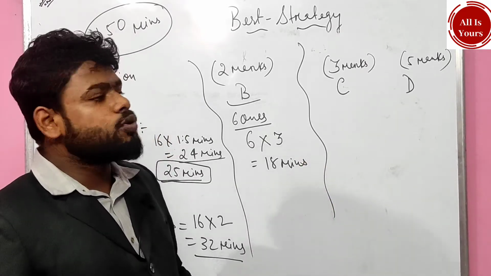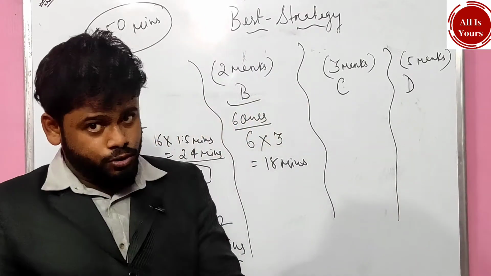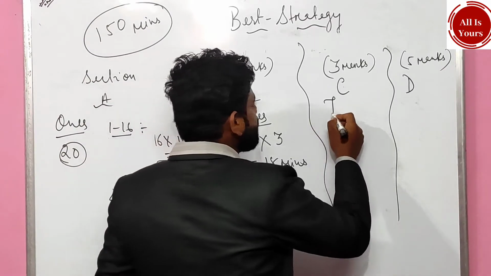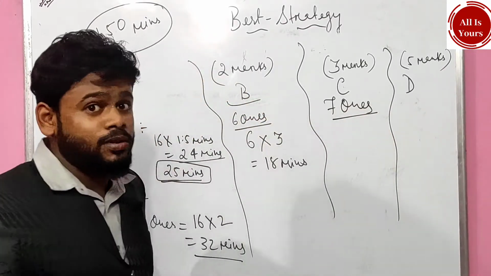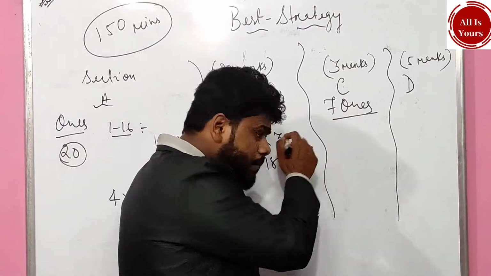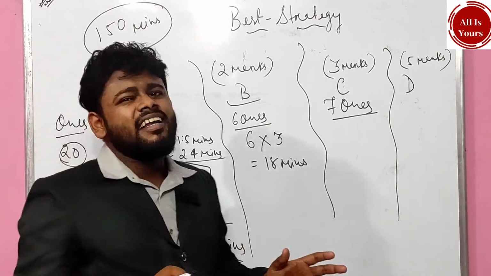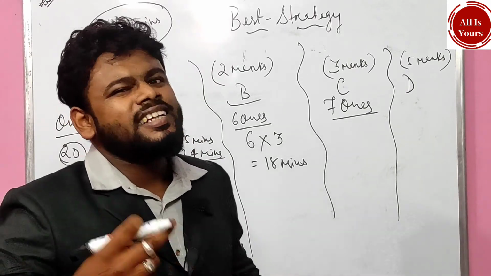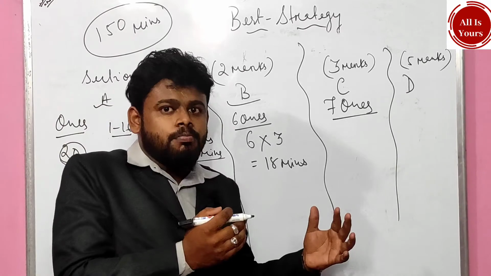Let us go to section C, which is a 3-mark question, and everyone knows that only 7 questions are going to come from this. I have done the analysis mathematically, and being a student, to write the answer takes only 3.5 minutes, and below that also.